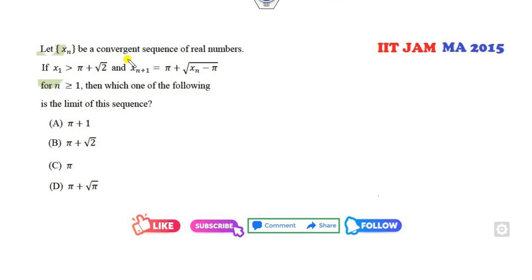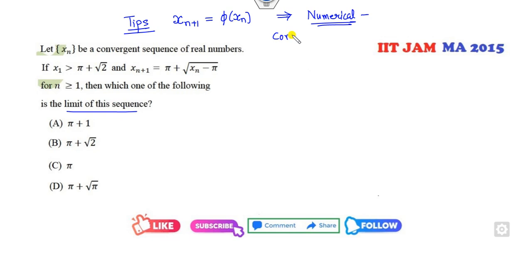Xn is a convergent sequence. Which of the following is the limit of the sequence? Always remember, whenever you have this form, Xn plus 1 is something of this form, always apply the numerical methods. Although this is a question of sequence and series, always apply the numerical methods. What is the convergence condition? The convergence condition is phi dash of Xn should be less than 1.